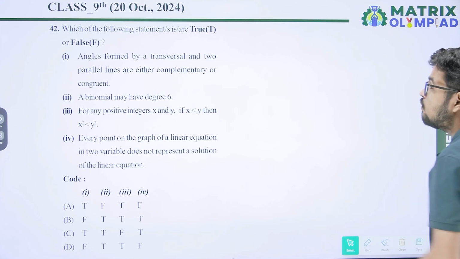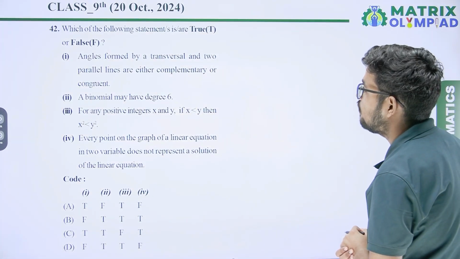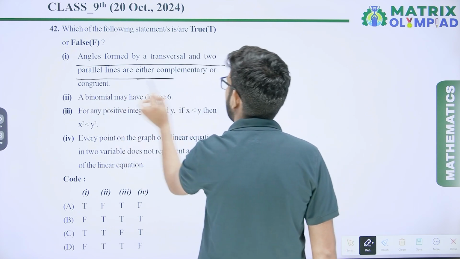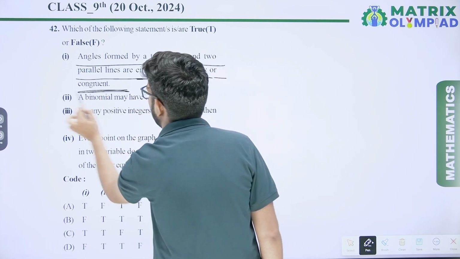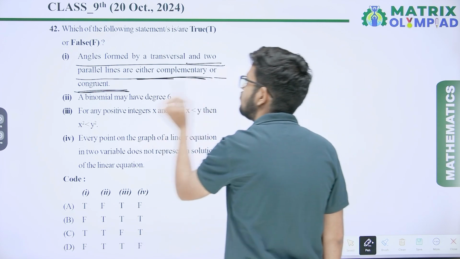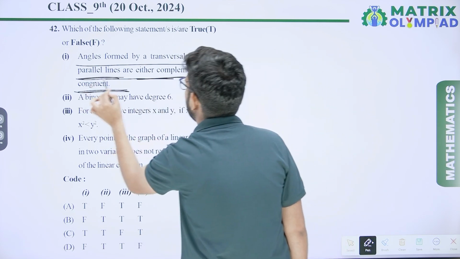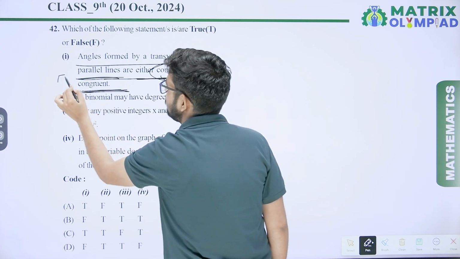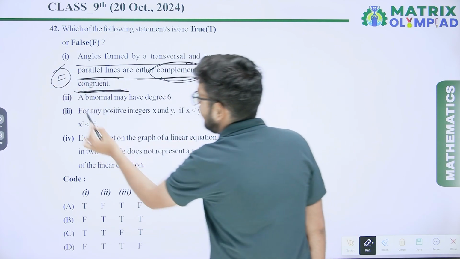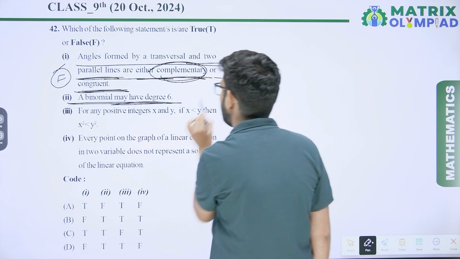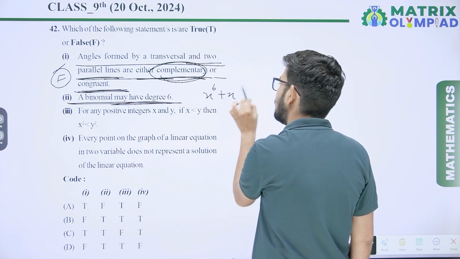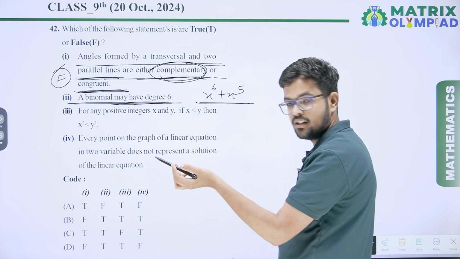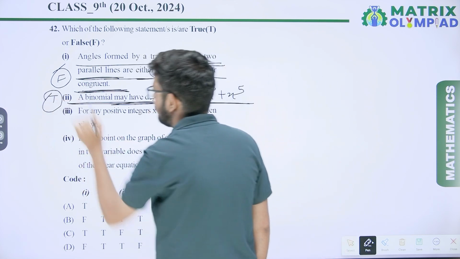In question number 42, which of the following statements is true and false? First, angles formed by a transversal and two parallel lines are either complementary or congruent. No, angles formed by a transversal and two parallel lines are supplementary or congruent, not complementary. So this one is false. Second, a binomial may have degree 6. Yes, for example x to the power 6 plus x to the power 5. There are two terms, so it is a binomial, and it may have degree 6. So it is true.